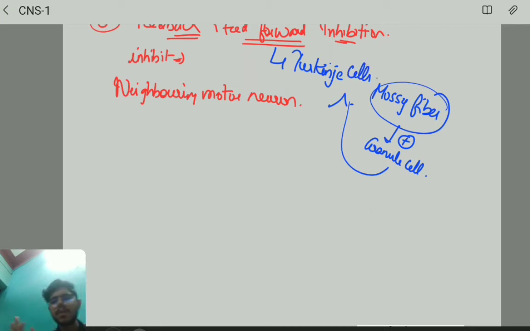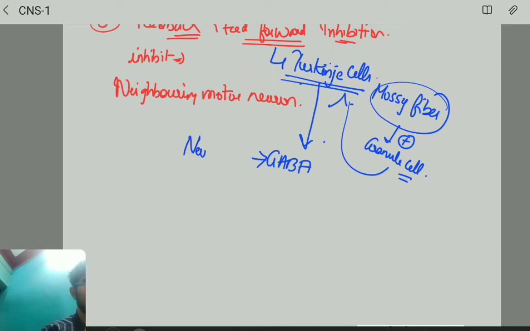See, somehow the Purkinje cells have to be stimulated. How? The mossy fiber is going to stimulate the granule cell, and the granule cell is going to stimulate the Purkinje cells. Because of this, the output of the Purkinje cells is inhibitory, as the neurotransmitter secreted is GABA. So GABA is the neurotransmitter secreted. That's it. This is an important 1 mark question.